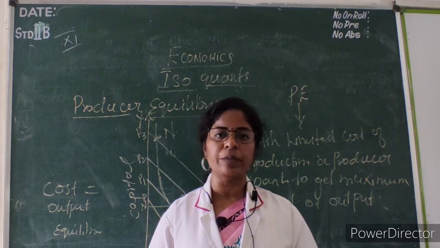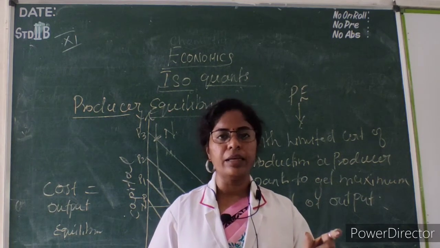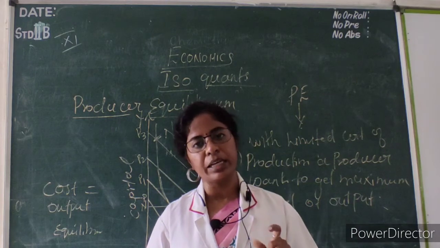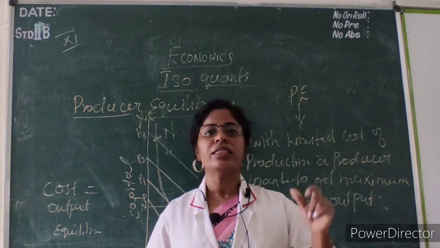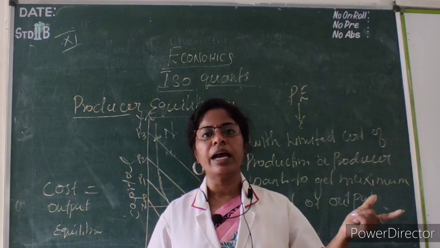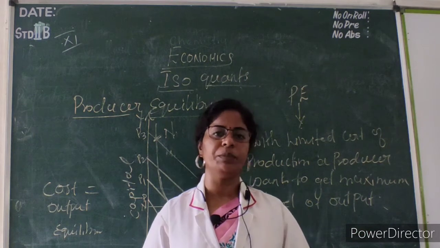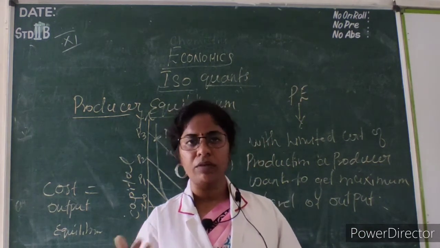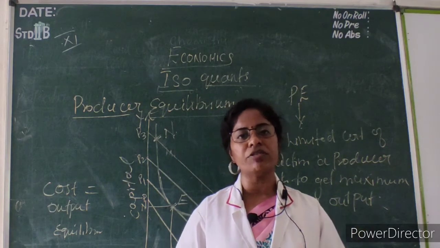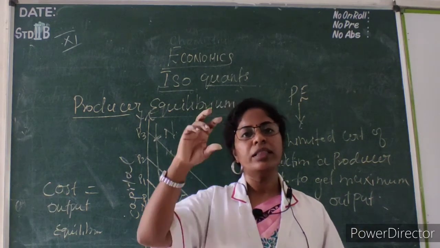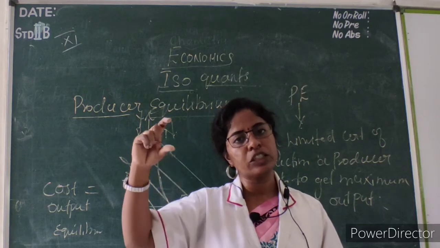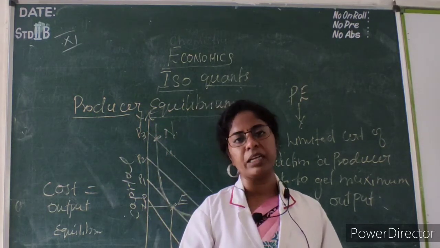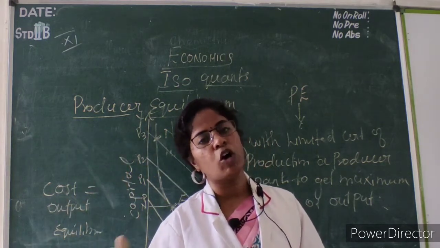But actually what they are telling is that we have to take more labor and less capital, that is 3/4 of labor and 1/4 of capital should be taken, which gives the same level of output.